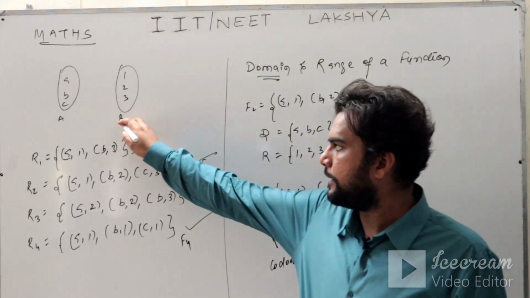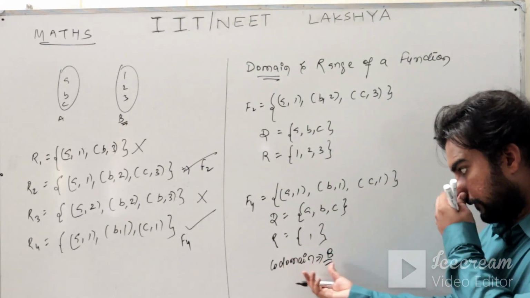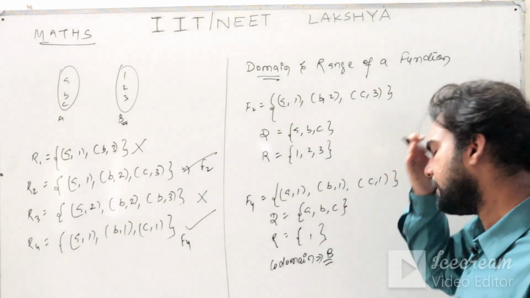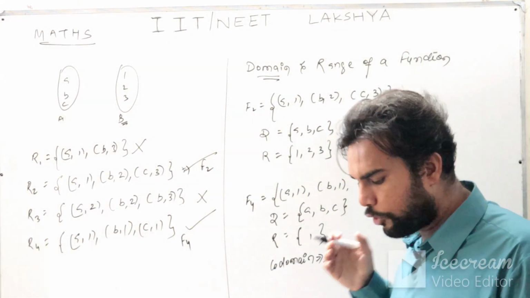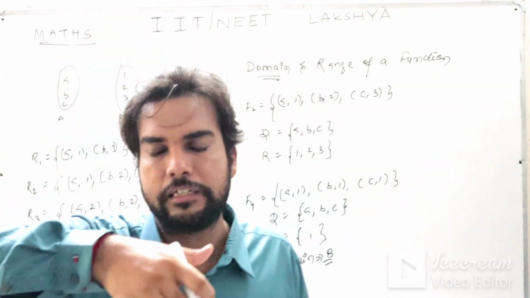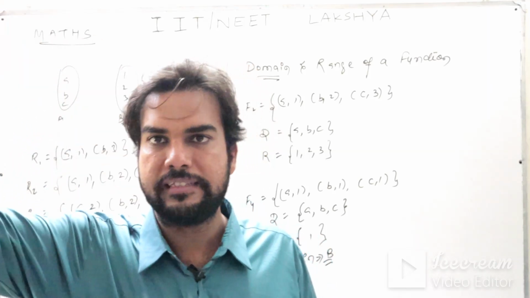Codomain here is your set B. The clarity is that codomain is set B, while the domain is your set A. Since all the elements of set A are associated, we also call it the domain of a function. And your codomain is set B.